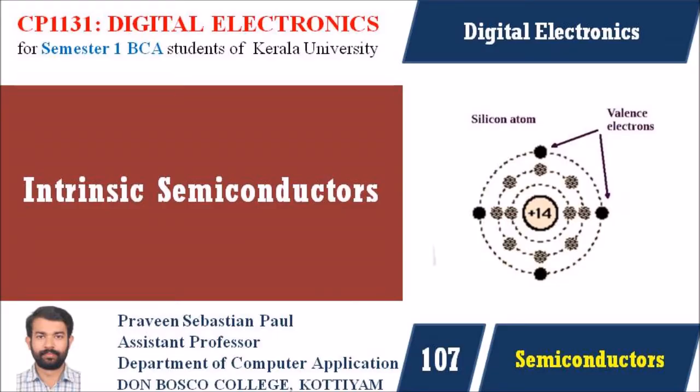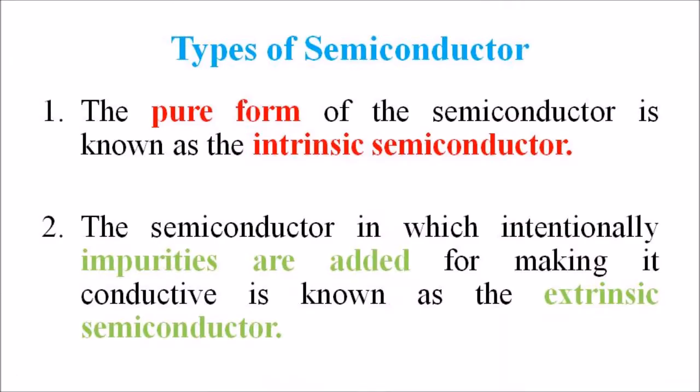In this lecture we are discussing an intrinsic semiconductor. The semiconductors are divided into two types: basically intrinsic semiconductors and extrinsic semiconductors. The pure form of the semiconductor is known as intrinsic semiconductor or pure semiconductor, and a semiconductor in which impurities are intentionally added for making it conductive is known as extrinsic semiconductor. The conductivity of an intrinsic semiconductor becomes zero at room temperature, while the extrinsic semiconductor is very less conductive at room temperature.